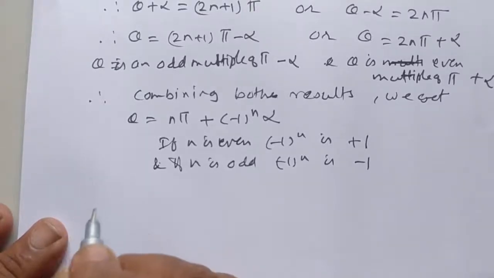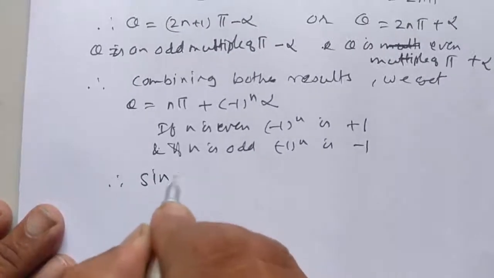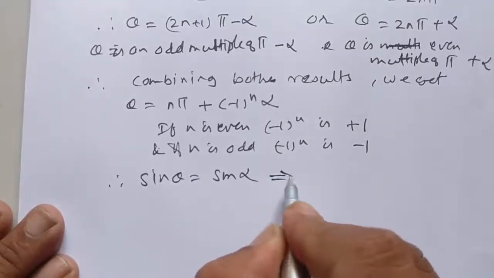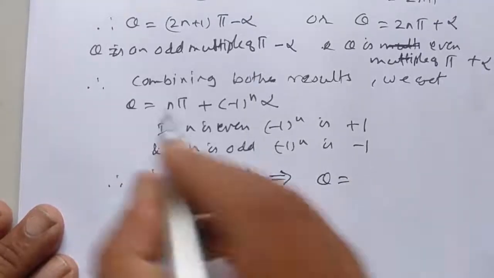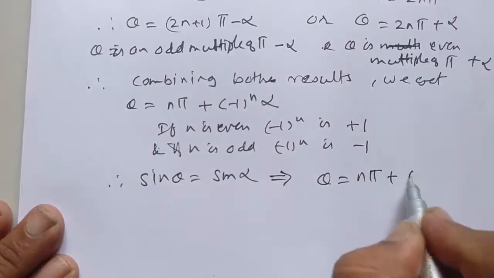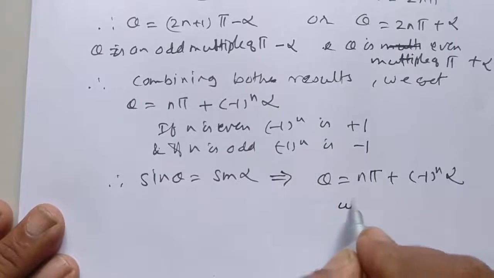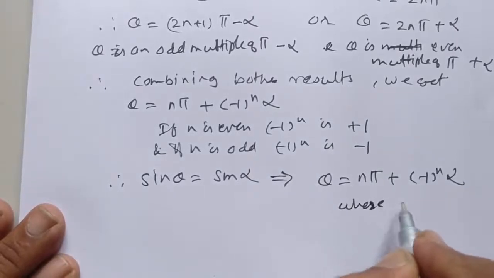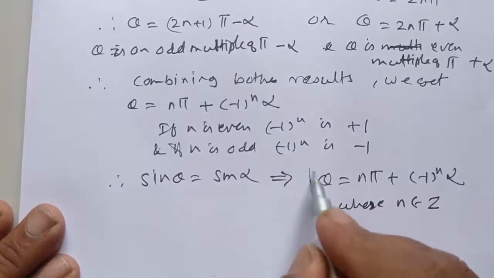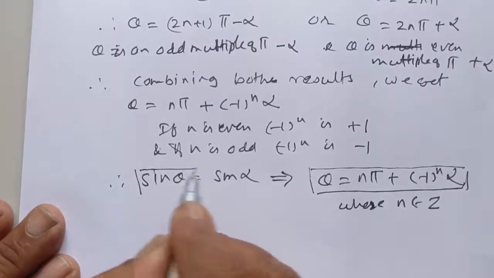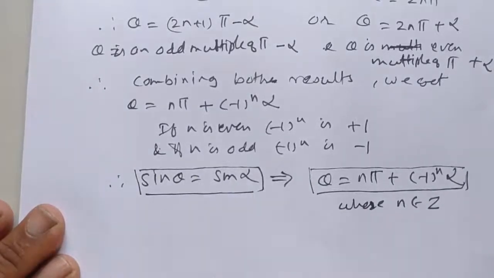Therefore, sin theta is equal to sin alpha implies theta is equal to n pi plus minus 1 raised to n into alpha, where n belongs to Z. This is the general solution of sin theta is equal to sin alpha.